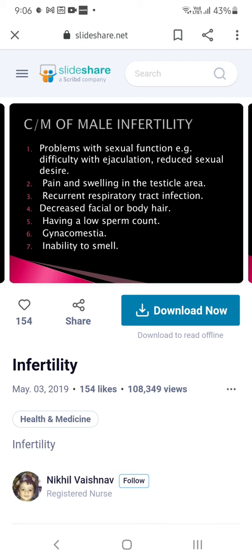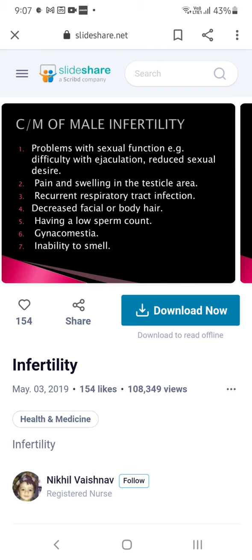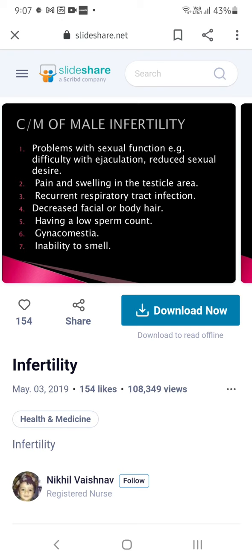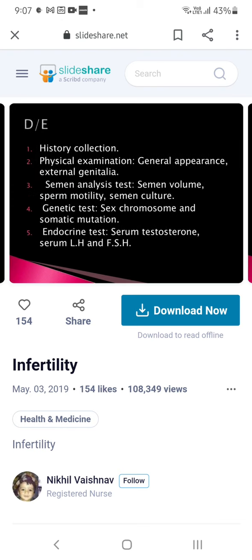And what are the clinical manifestations? They include problems with sexuality, so pain and swelling in the testicles, recurrent respiratory tract infections, decreased facial or body hair, having a low sperm count, gynecomastia, inability to smell. These are the things in infertility.